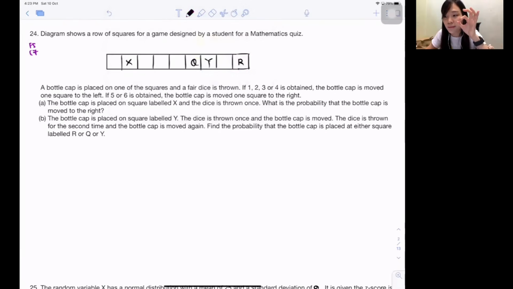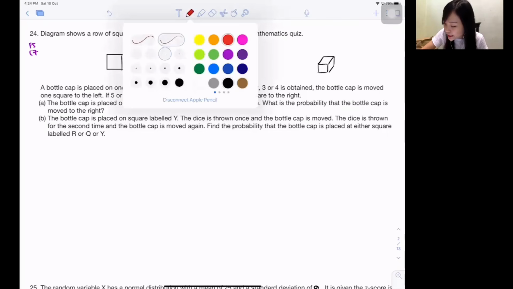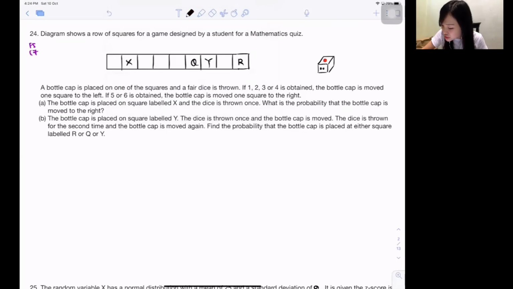Next, a bottle cap. A round bottle cap is placed on one of the squares, and a fair dice is thrown. Fair dice, you should know, okay? It's like playing snake and ladders. So guys, now you're going to throw the fair dice, and a fair dice all together has 6 sides because it has 1, 2, 3, 4, 5, 6, okay, my dear?